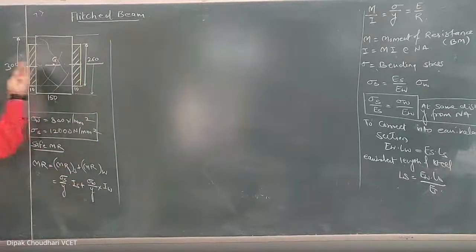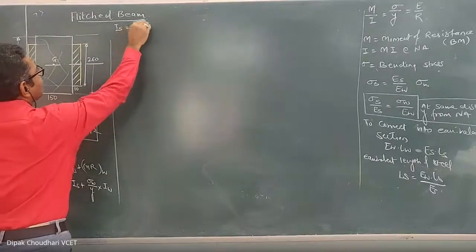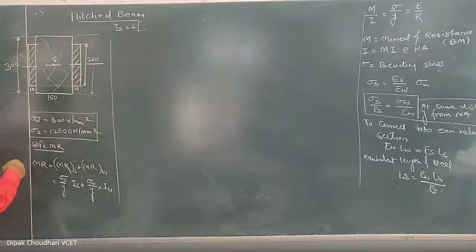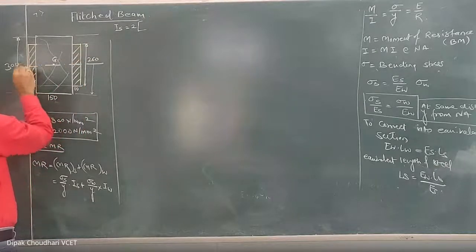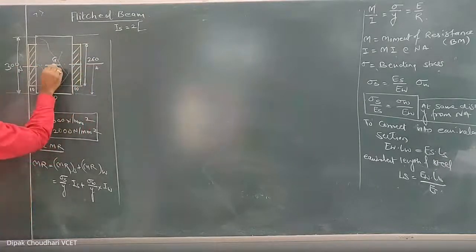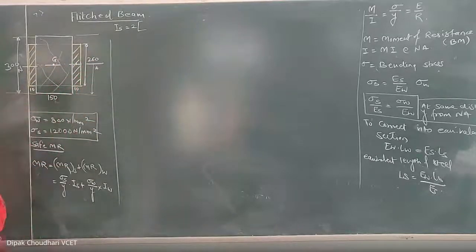Now IS and IW you can easily calculate. The moment of inertia of the steel is equal to 2 times, because 2 straps are there, B D cube by 12, because this neutral axis is passing through the centroid of this strap also, and that's why you directly use the formula, no need to use the parallel axis theorem.